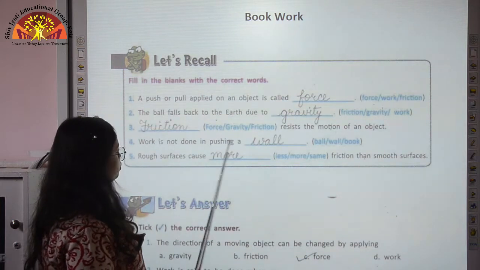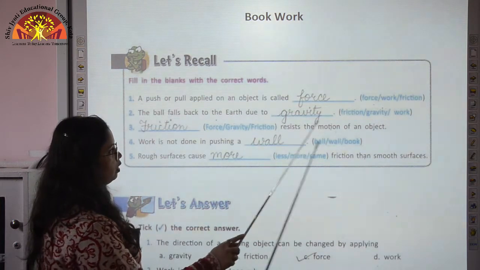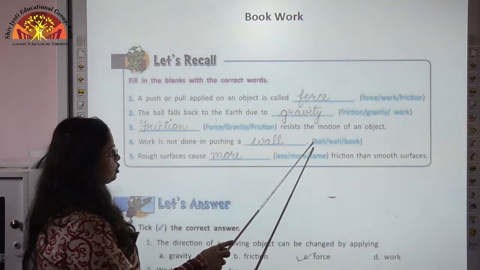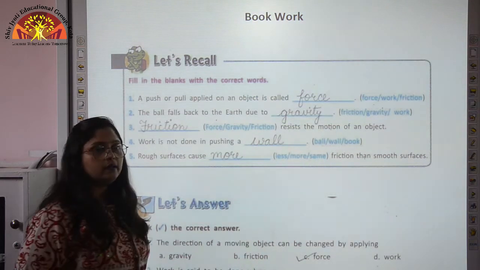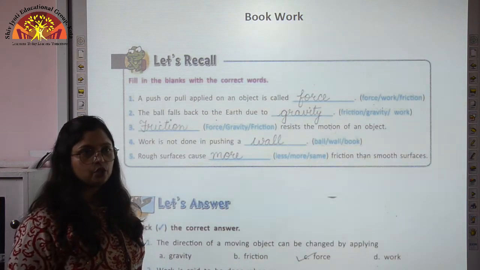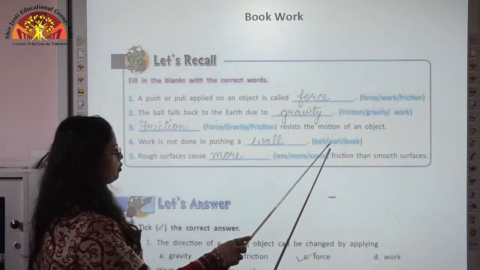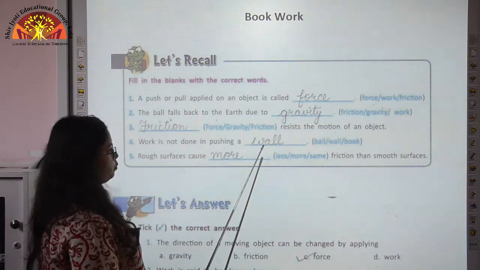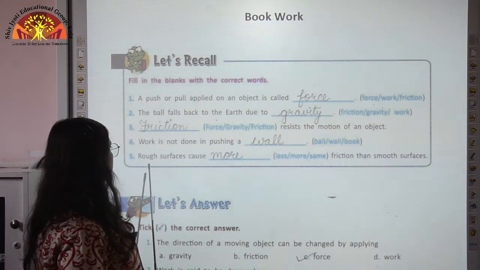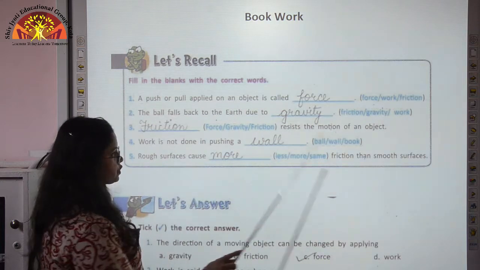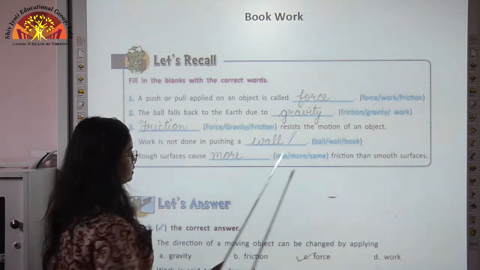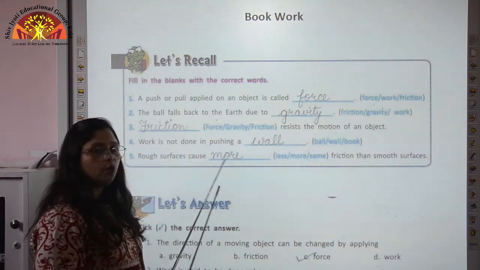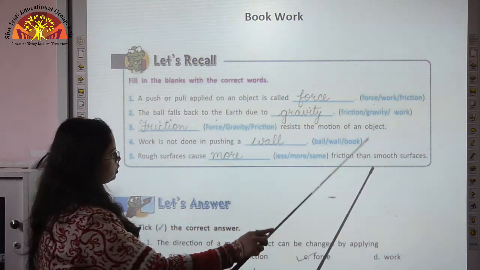Work is not done in pushing a dash, ball, wall or book. So children, when we push a ball or a book, then there will be change in the position of the ball or a book, but if we push a wall, there will be no change in position. So work is not done in pushing a wall. Rough surfaces cause dash friction than smooth surfaces. Less, more or same. So children, rough surface cause more friction than the smooth surface.